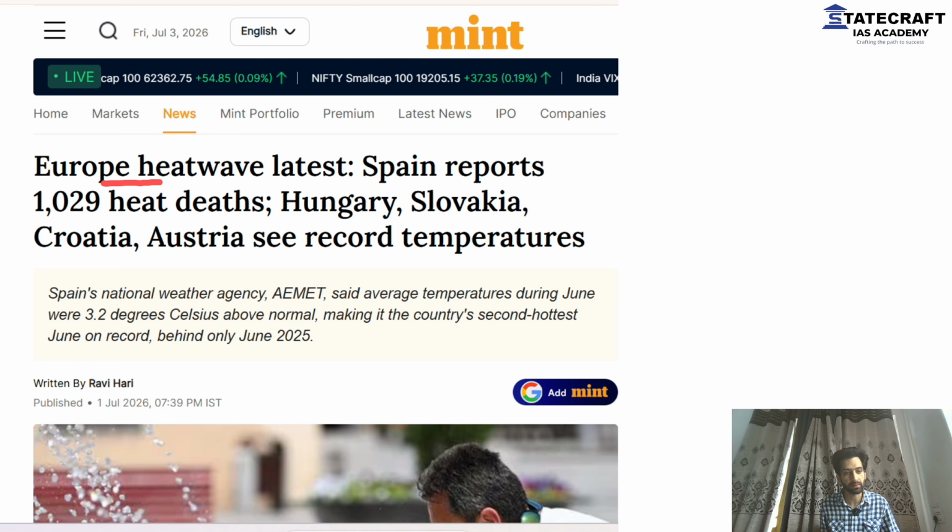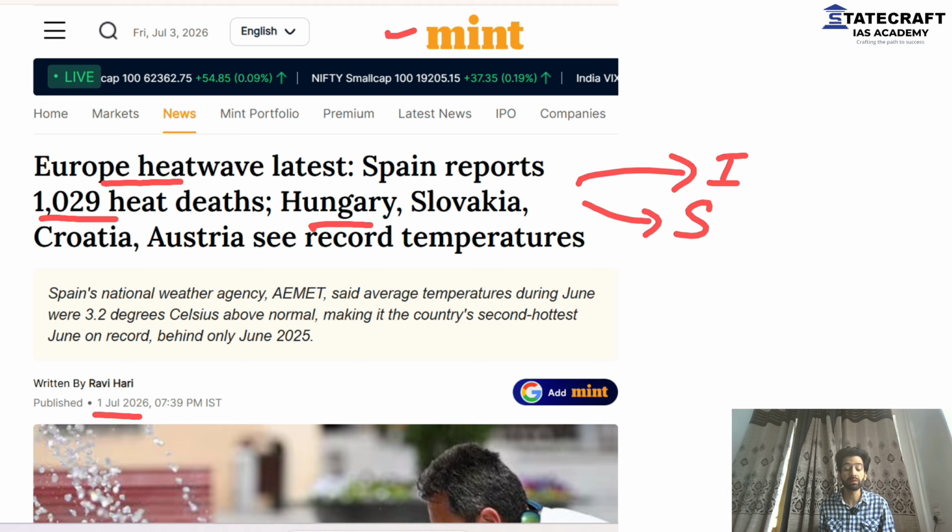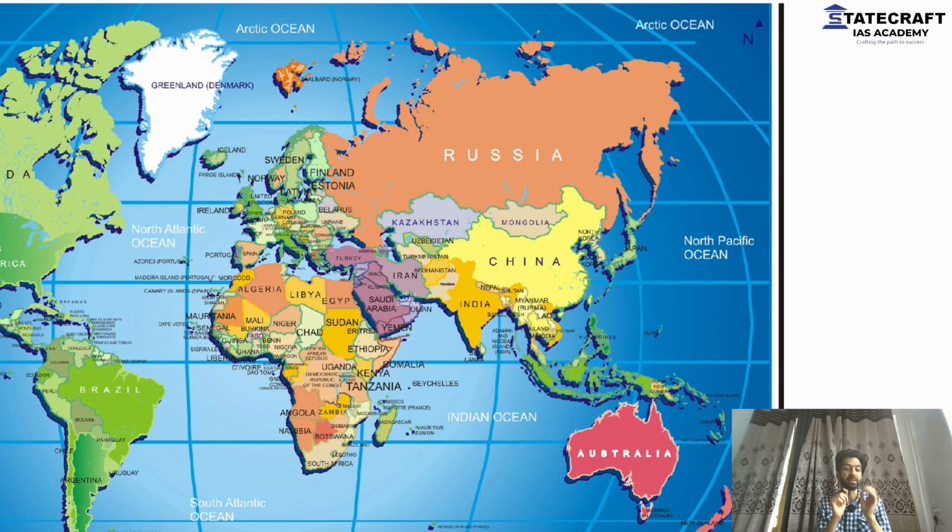This was news covered by the Mint where 1029 people died because of the heat wave. It's on the 1st of July. In these countries, more than 1000 people died. And in other countries like Italy and Spain, the situation was even worse. So let's go back and start learning it from the very basics.